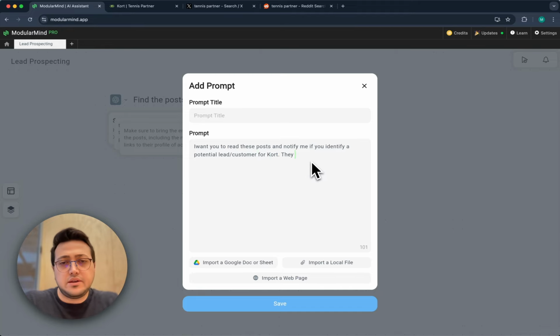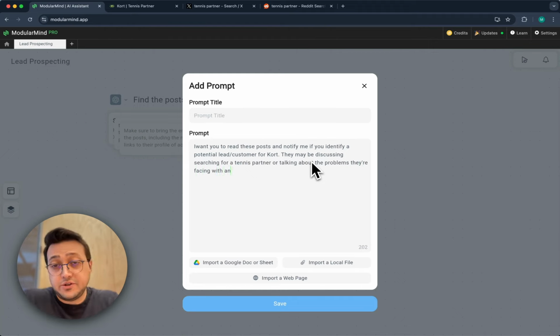And they may be discussing searching for a tennis partner or talking about the problems they're facing with an alternative platform.